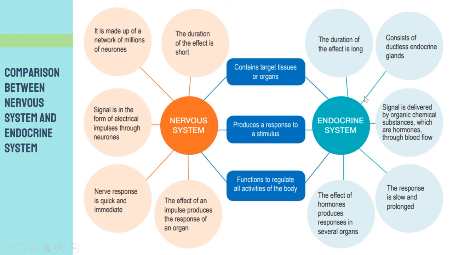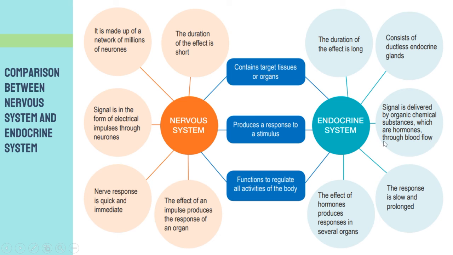Okay, so we go to the third difference. The signal in the form of electrical impulse through neurons refers to the nervous system. Whereas in the endocrine system, the signal is delivered by organic chemical substances, which are hormones, through blood flow.